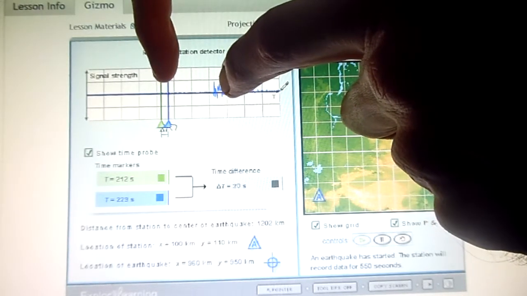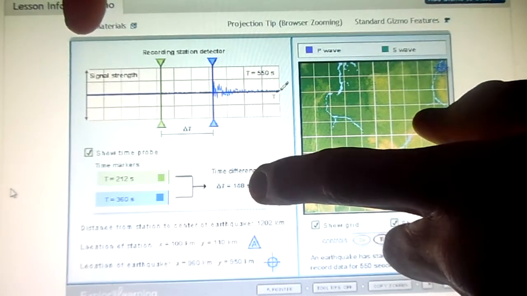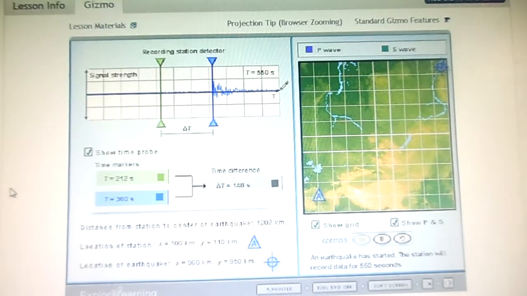Hey, I wonder if there would be any difference. Okay, and right there. Look at that. 148. Remember the other one was 76? 76. It's very close. Very close to double. So that means that the farther they are, the longer time it takes.